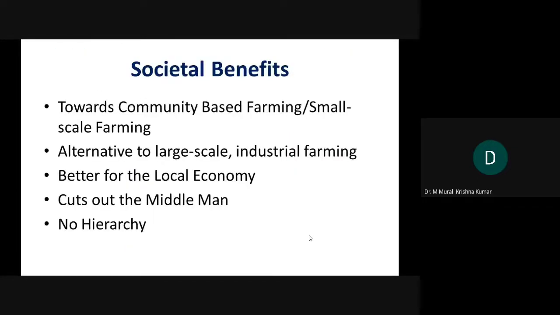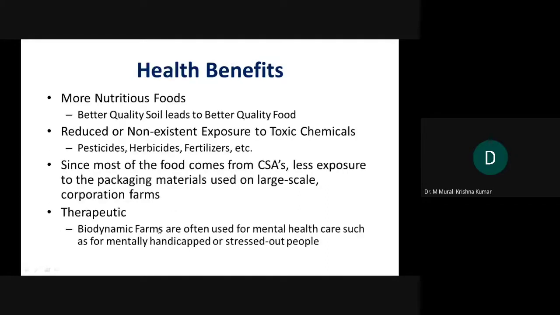And you do have societal benefits in case of biodynamic agriculture towards community-based farming, because we are going to engage so many people. It is an alternative to large scale and industrial farming, better for the local economy, cuts out the middleman, no hierarchy. As far as health benefits are concerned, more nutritious foods are obtained. I am focusing more on foods because you can easily understand this concept.